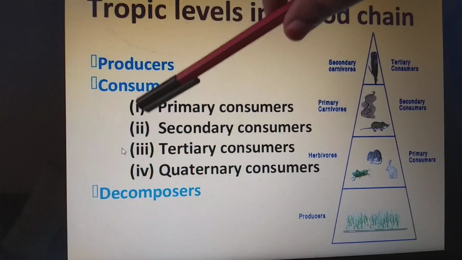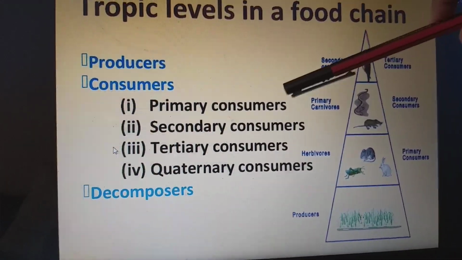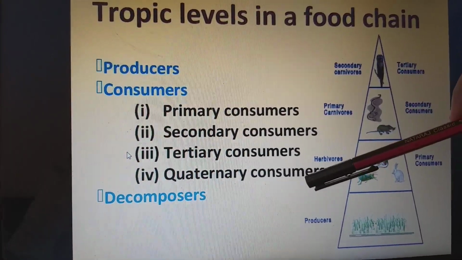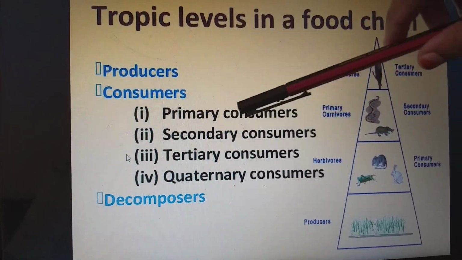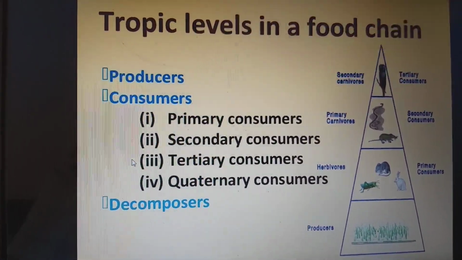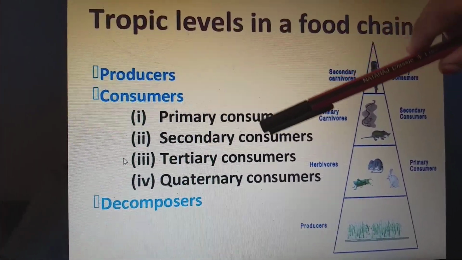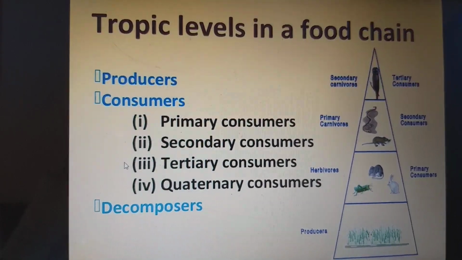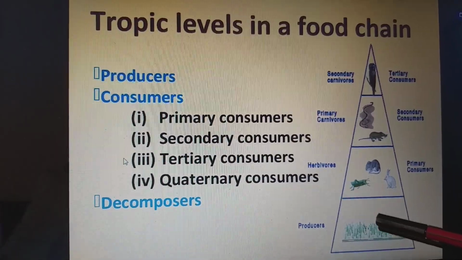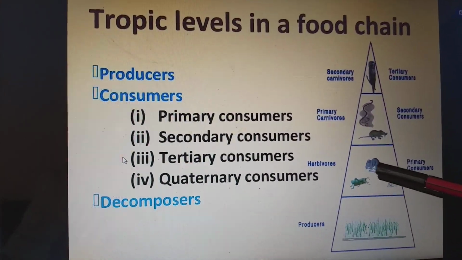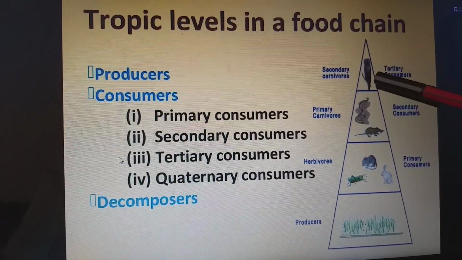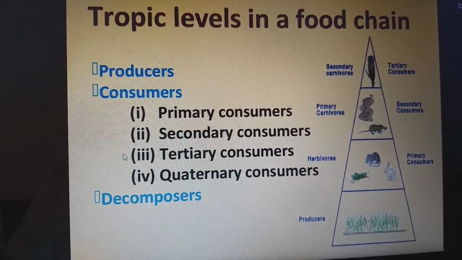And again, the consumers are divided into primary consumers, secondary consumers, tertiary consumers, quaternary consumers. For example, primary consumers rely on producers. Secondary consumers rely on primary consumers. So, likewise, one relies on the other for its energy source. Producers are the lowest trophic level. Next, we have the primary consumers, which are herbivores. Secondary consumers are primary carnivores. Tertiary consumers are secondary carnivores.